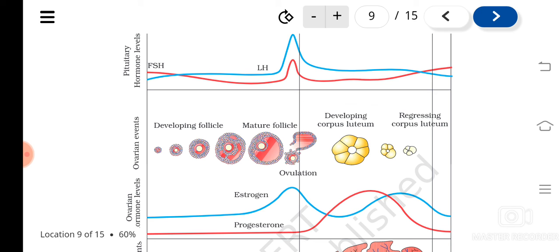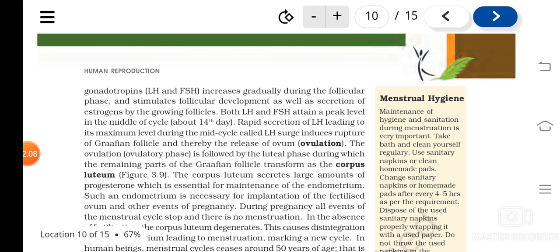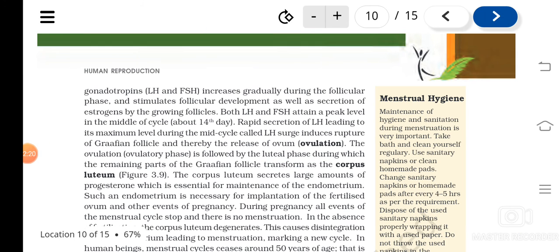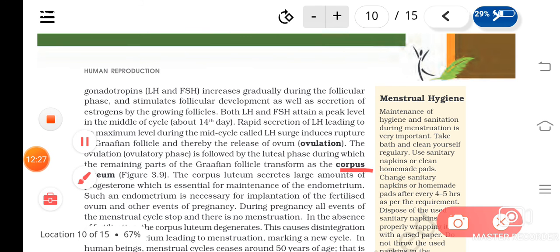One ovum will get released from the ovary, and that process is known as ovulation, and that takes place on the 14th day of the menstrual cycle. The next phase is known as the luteal phase. Understood? The luteal phase is the phase in which the remaining part of the Graafian follicle transforms into a tissue known as corpus luteum.